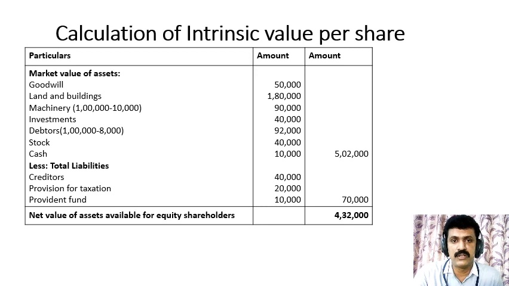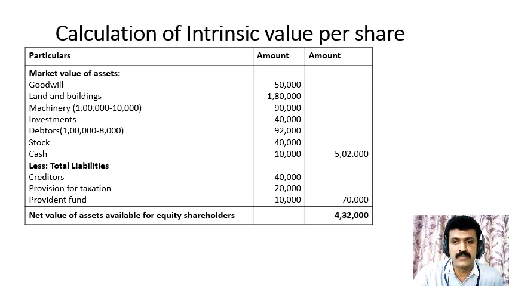Therefore, we will get the total value as 5,02,000. From that, we have to deduct total liabilities of the company. So, as already said, the total liabilities include creditors 40,000, provision for tax 20,000, provident fund 10,000, total 70,000. So 5 lakh 2 minus 70, we will get 4 lakh 32,000 as net value of assets available for all